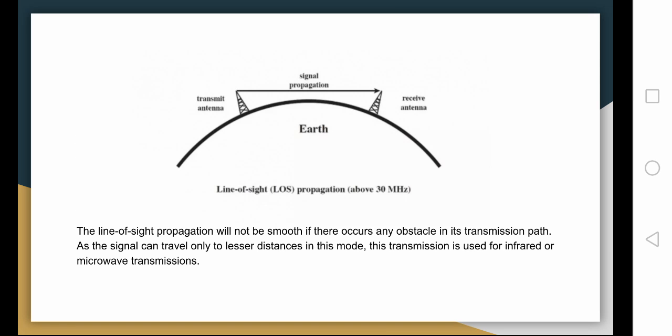The line of sight propagation will not be smooth if there occurs any obstacle in its transmission path. As the signal can travel only to lesser distances in this mode, the transmission is used for infrared or microwave transmissions.